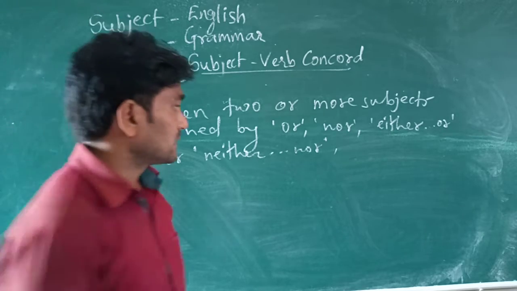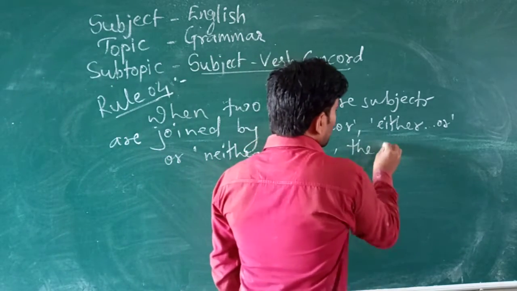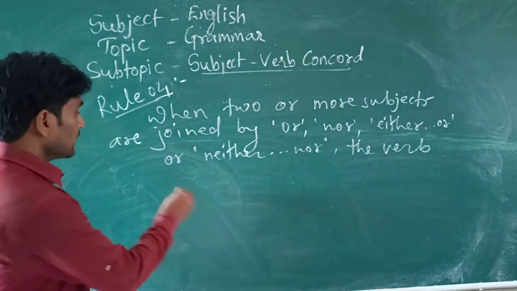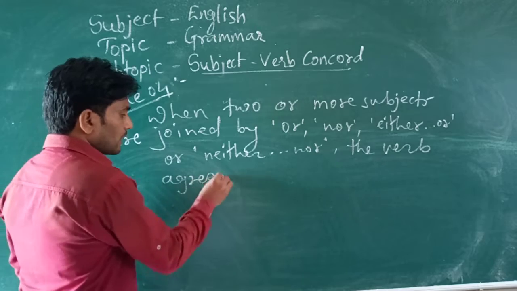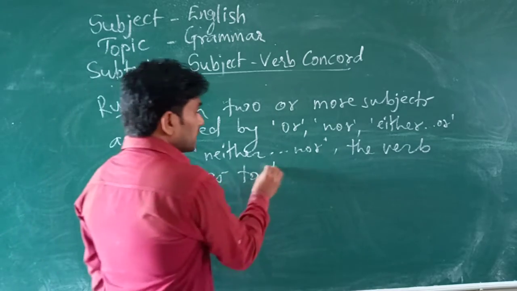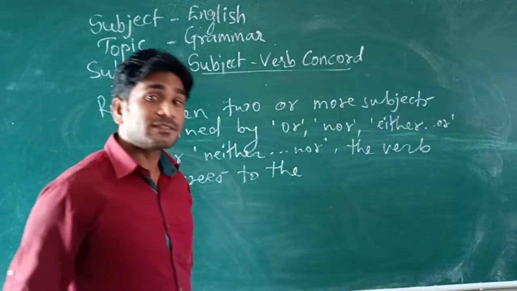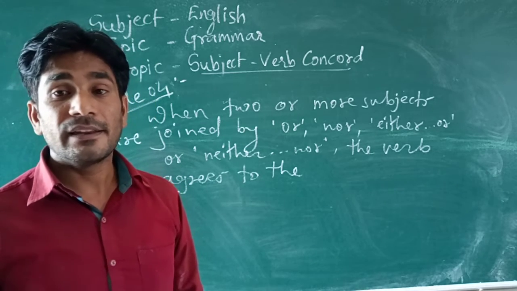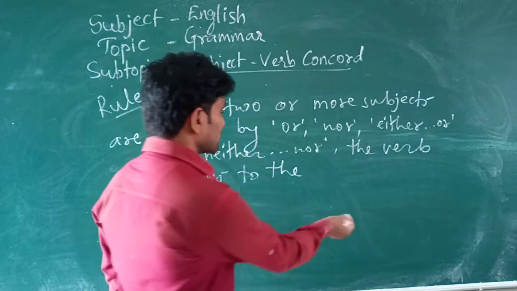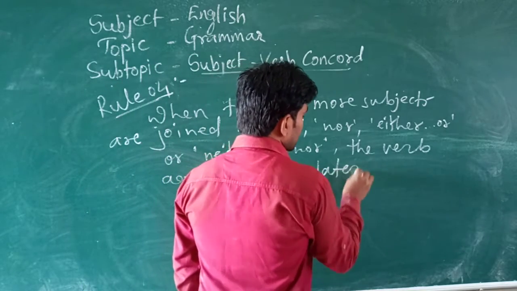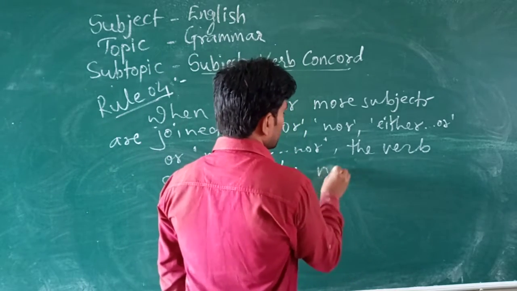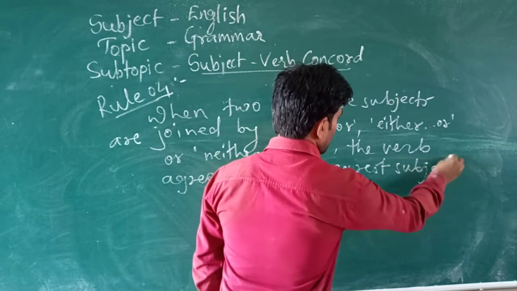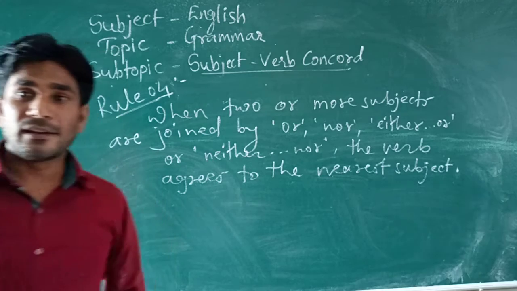So in this case the verb of that sentence agrees to the nearest subject, or you can say the latter subject.